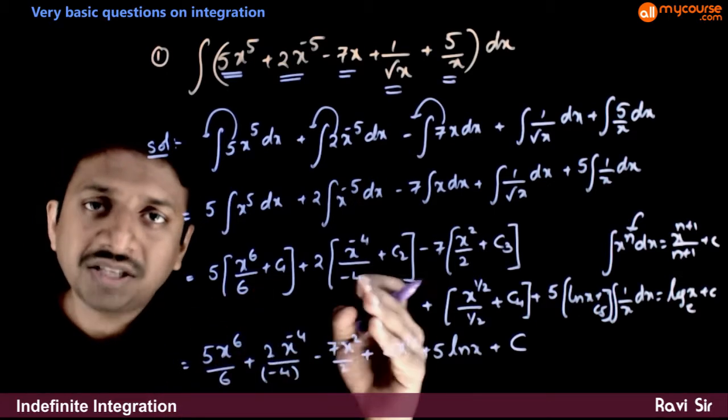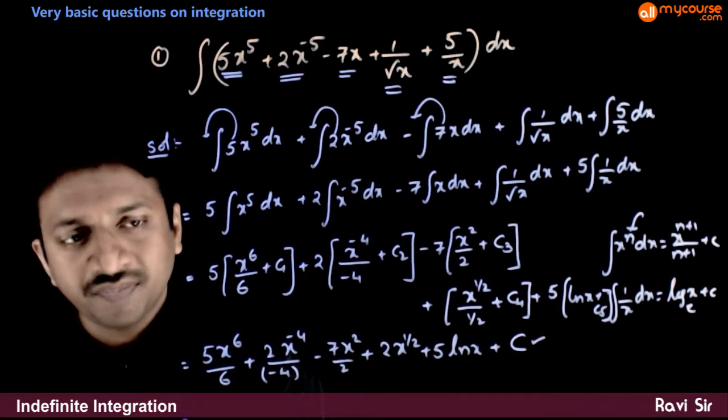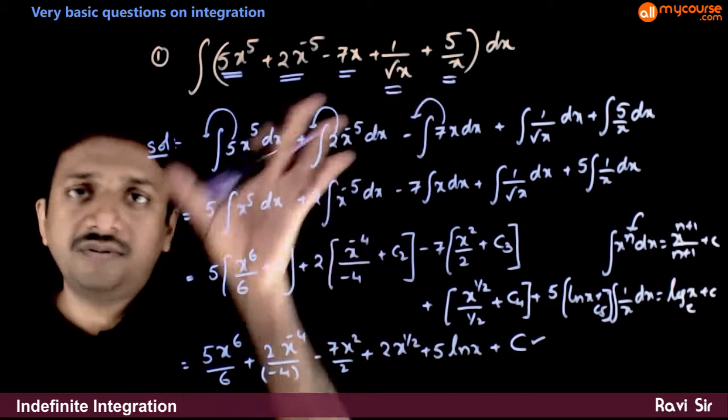So all the integration constants can be combined to get another integration constant c. So this will be the integration of this function.